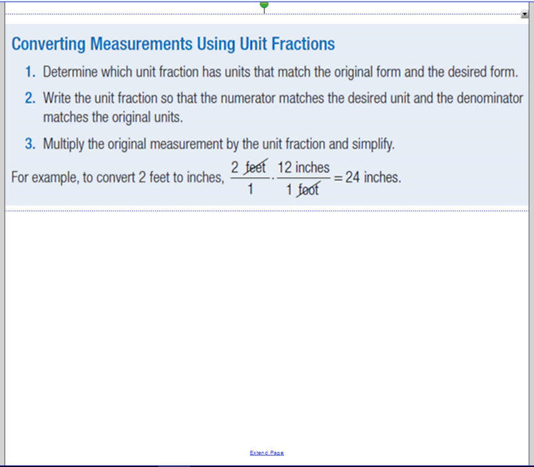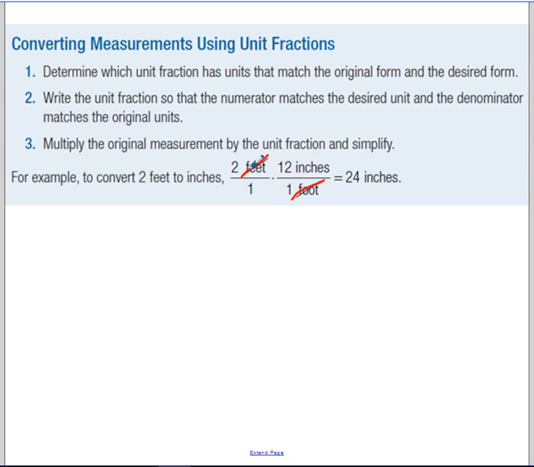So when we're going to use a unit fraction, it says determine which unit fraction has the units that match the original. Again, finding that column or row in the chart that gives you that information. And so the unit that you want to keep will go on the top, in the numerator. The unit you need to get rid of will be in the bottom, in the denominator. And then you're going to multiply those two fractions together. And for this case, you can see that we're going from feet to inches. So notice that feet is what we need to get rid of.